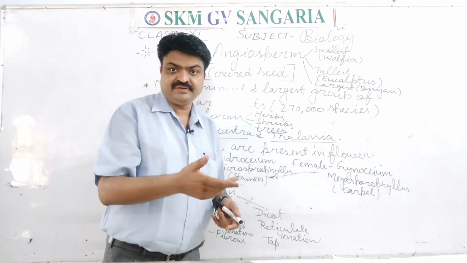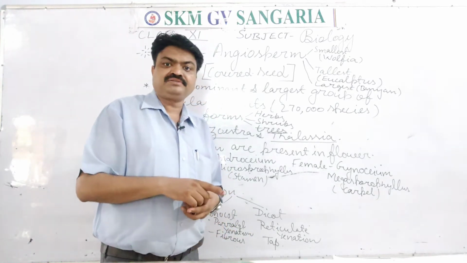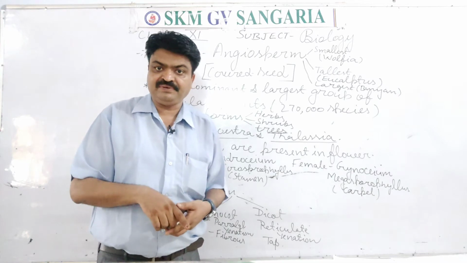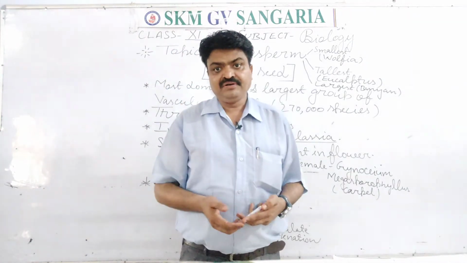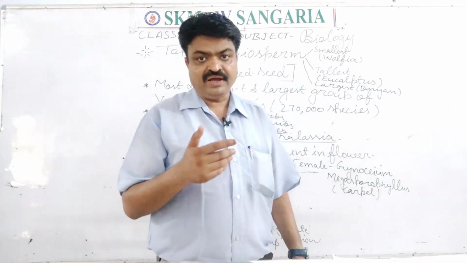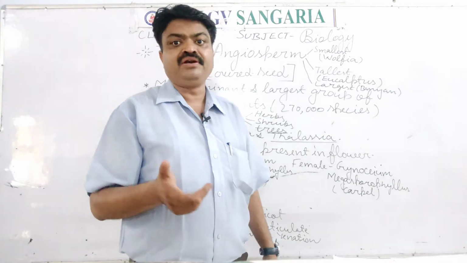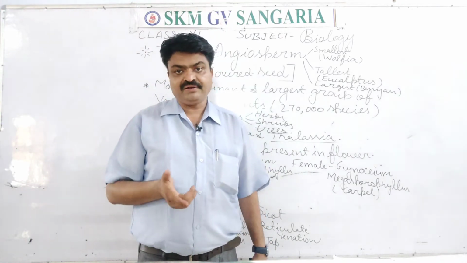With pollination means pre-fertilization is found. After the pollination fertilization takes place, and after fertilization post-fertilization takes place, in which the zygote is developed into embryo, and embryo is developed into seed, and from the seed the new plants are produced.